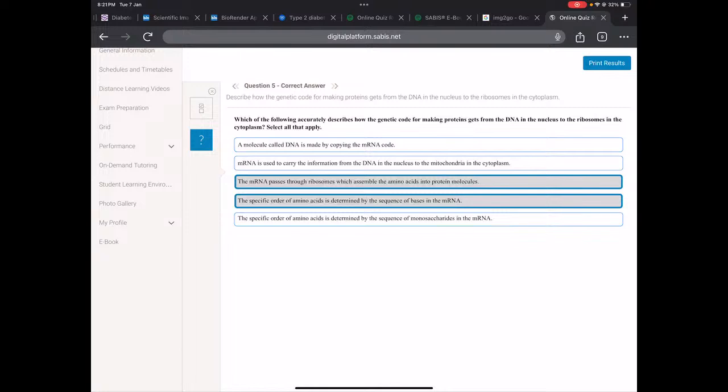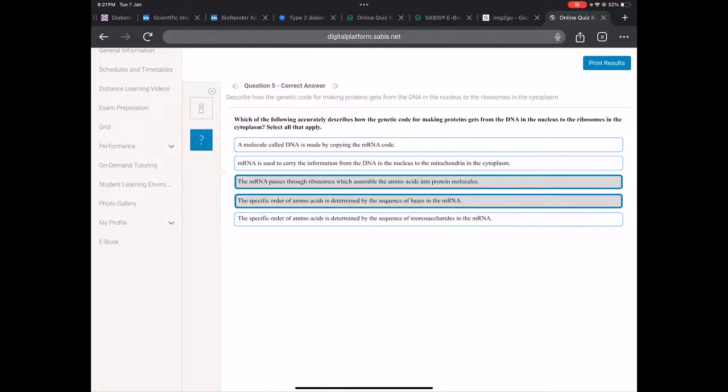Okay, so you have to describe how the genetic code for making proteins gets from the DNA in the nucleus to the ribosomes in the cytoplasm. So which of the following accurately describes how the genetic code for making a protein gets from the DNA in the nucleus to the ribosomes in the cytoplasm? Okay, so the first one, a molecule called DNA is made by copying the mRNA code. That is false. It should be flipped. A molecule, not even by copying, but from DNA we get RNA, not from RNA we get DNA. mRNA is used to carry the information from the DNA in the nucleus to the mitochondria and the cytoplasm.